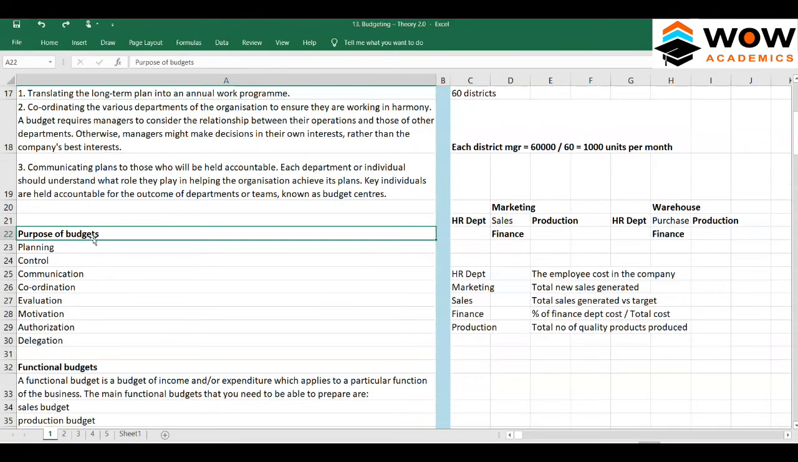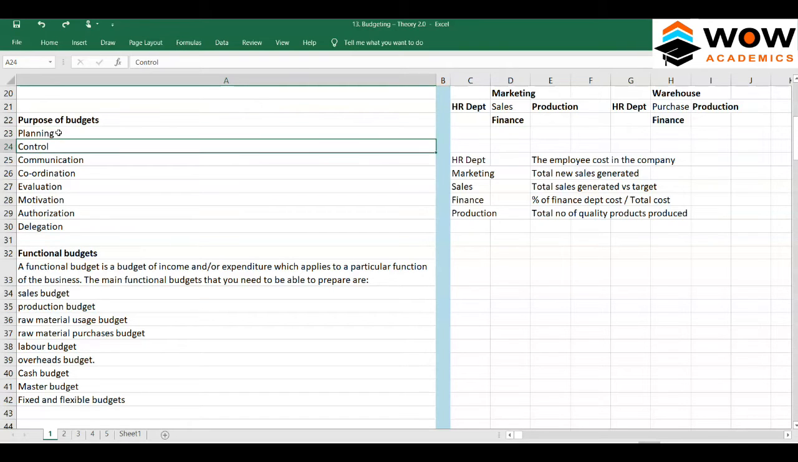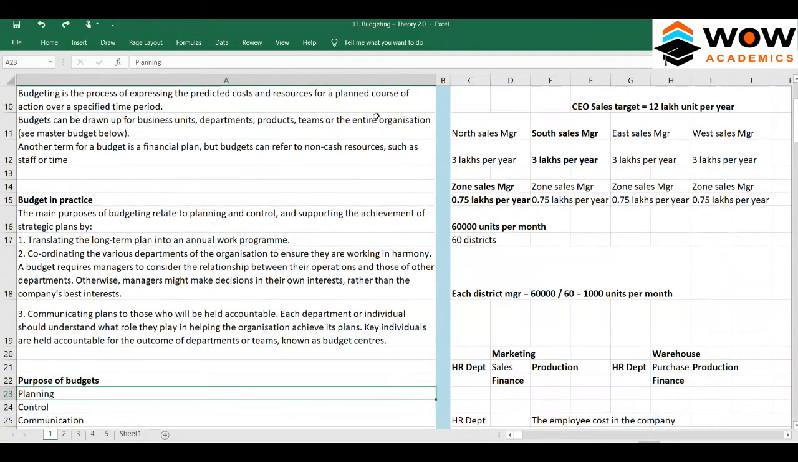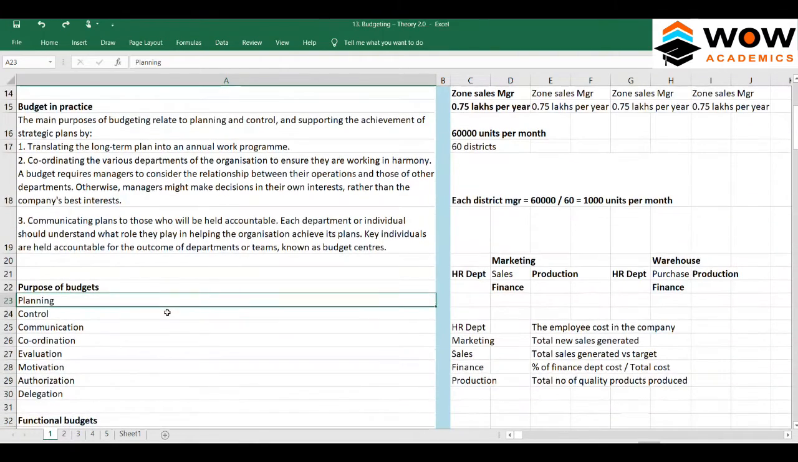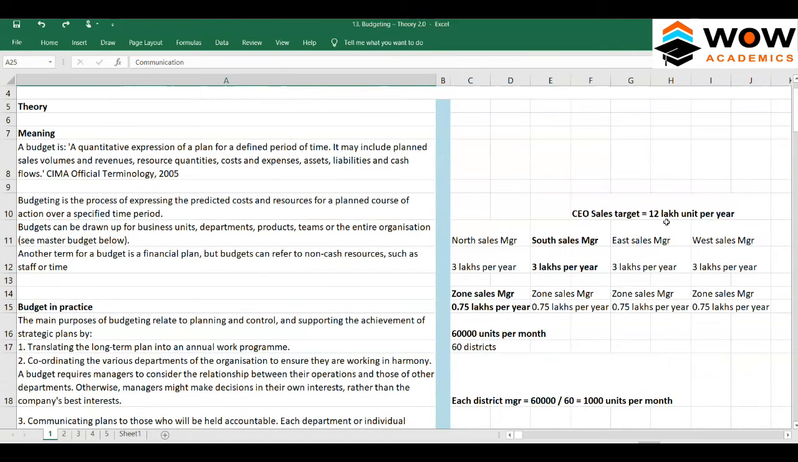We have already seen some of the points in this explanation, but still we'll go through them. Budgets can be used for planning and for control. We set a plan, and we control: whether they are achieving it or not will be compared on a weekly, monthly, or quarterly basis. That is control. We also try to know which manager is performing and who is not. Budgets also help in communication, so that each manager knows what their sales target is. That is called communication.